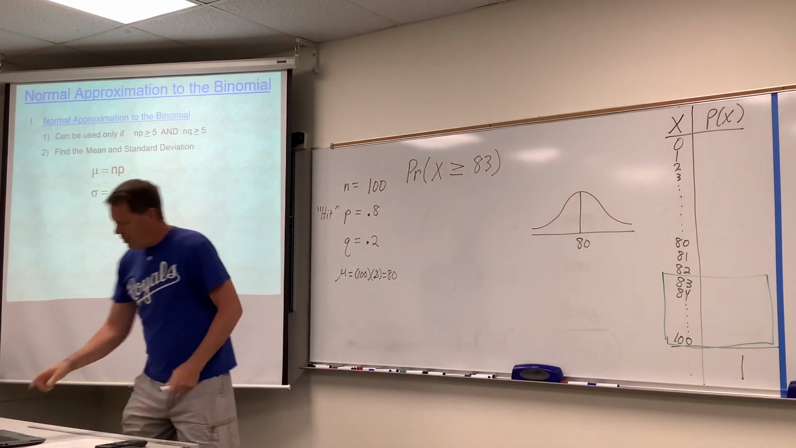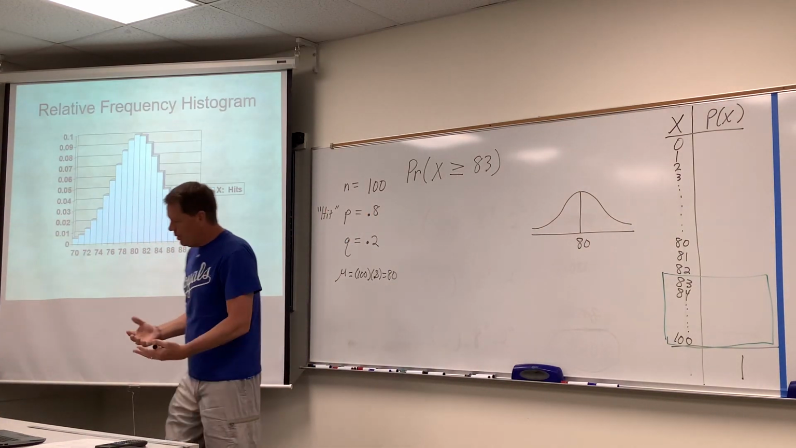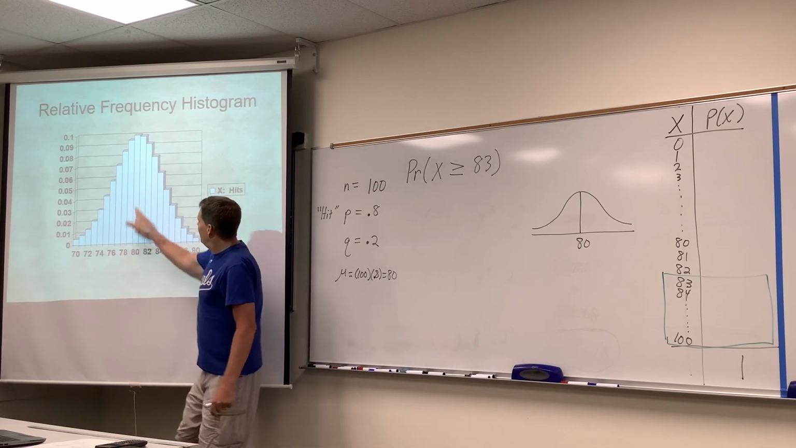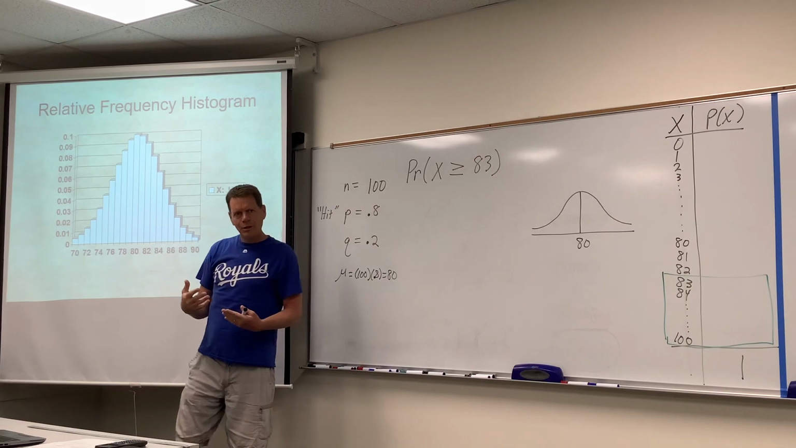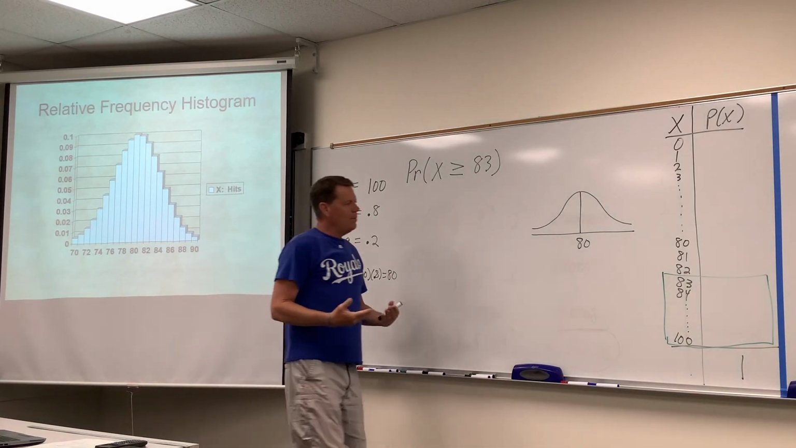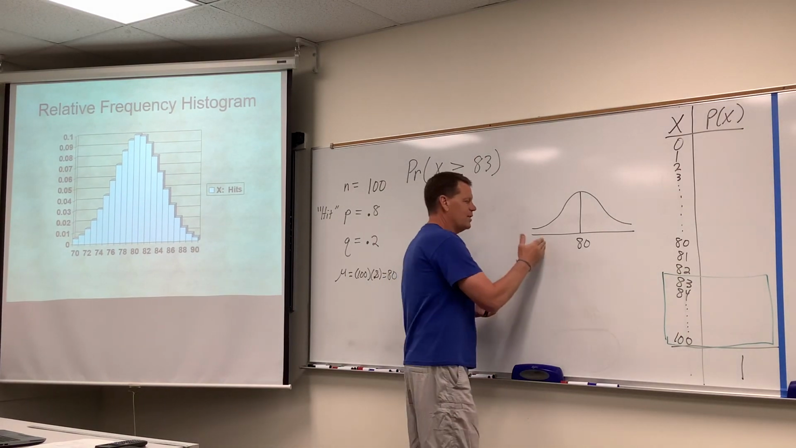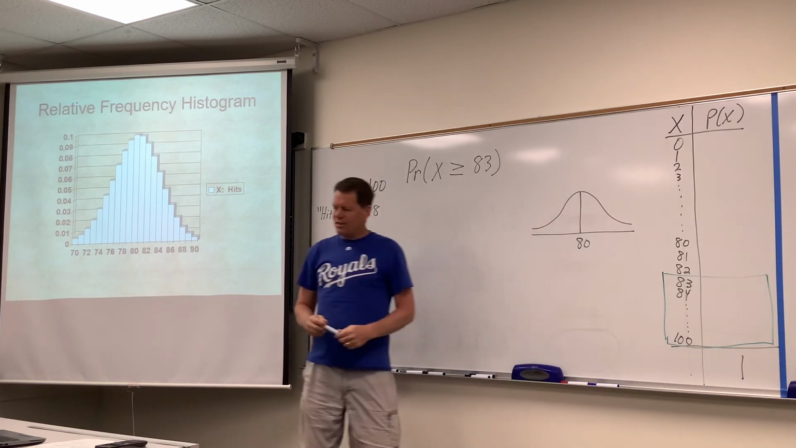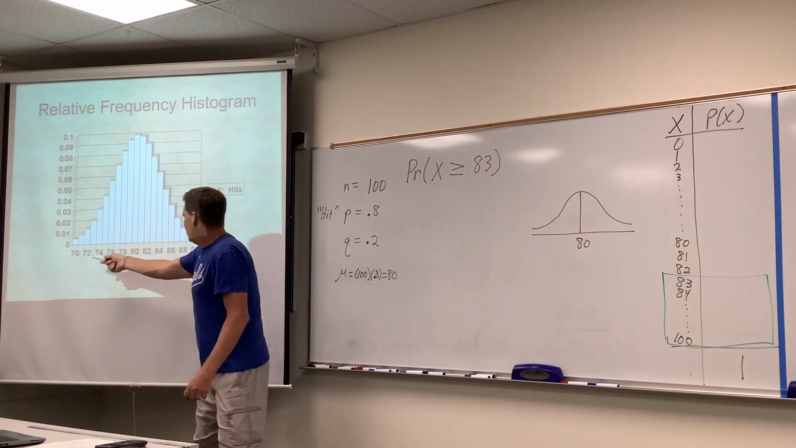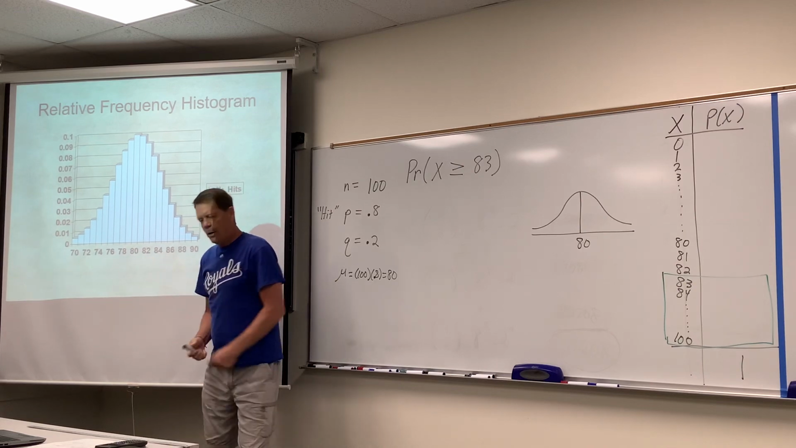And so I'll take you back to that histogram that I had built. 80 shots had the highest probability using that formula approach. So that's why I made that graph go from 70 to 90, because that's where the majority of the picture would exist. So I hope you now see 70 to 90, mean 80.